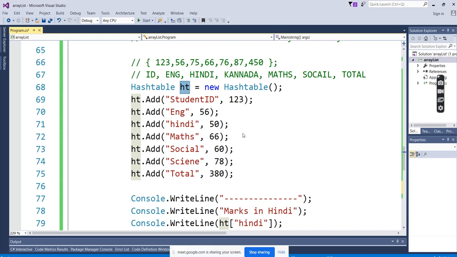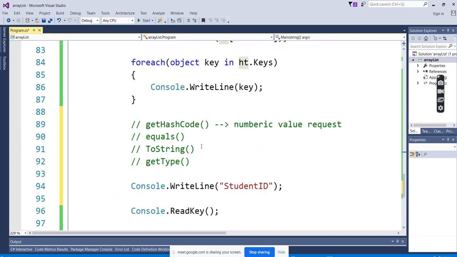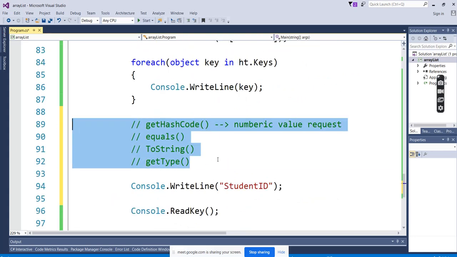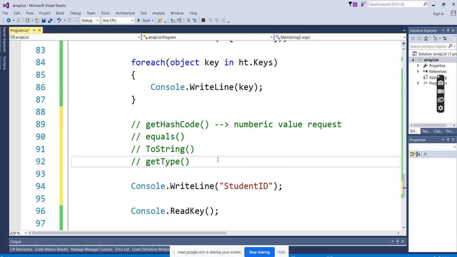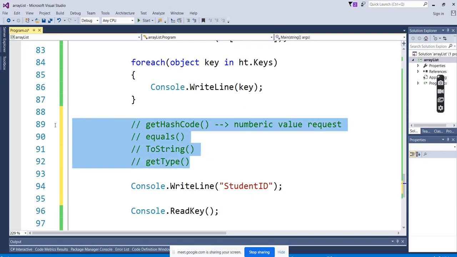So by default, the object contains these four main methods. So these methods exist for every object. That is what I'm trying to say initially. These are the methods present in the hash table class, right? Not only hash table, any object: the object for the array list, the object for the hash table, or even a custom-designed class, like a class we can create for get student. These basic four properties will be there for any object.